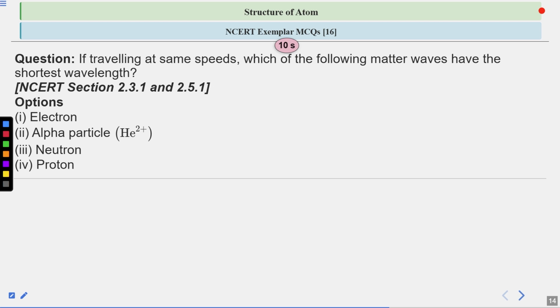So what will be the correct answer? Just write it by yourself. The time to solve this question starts now. Remember the de Broglie relation between the wavelength and the mass.